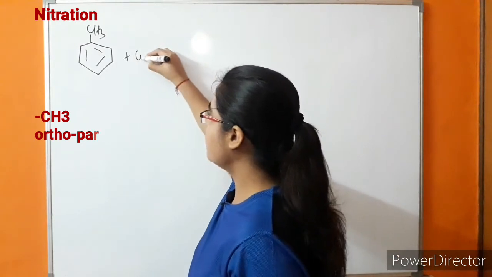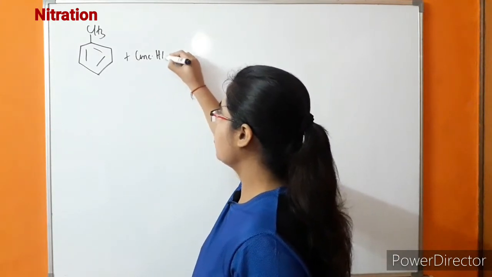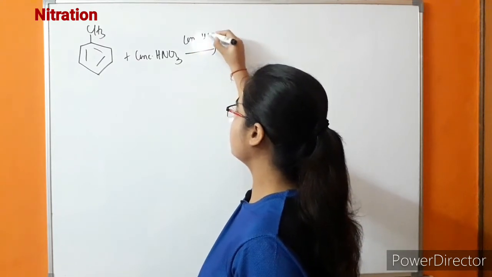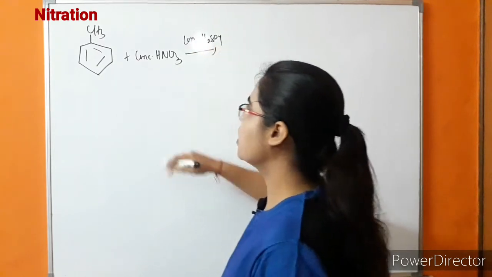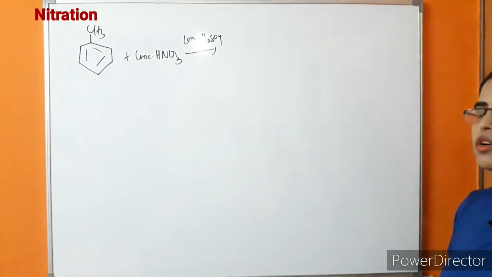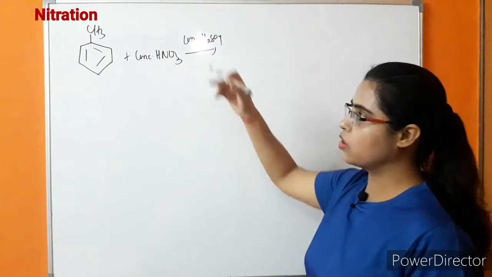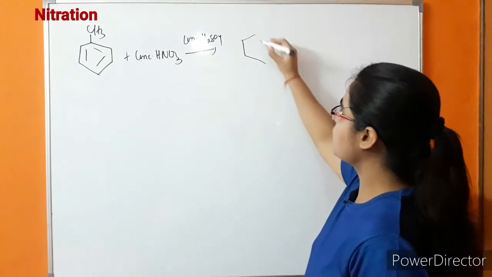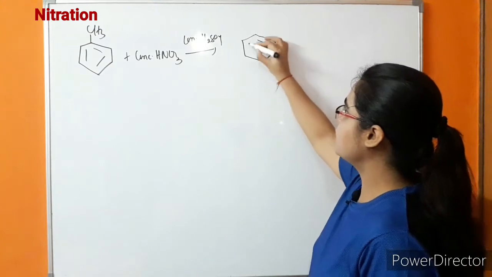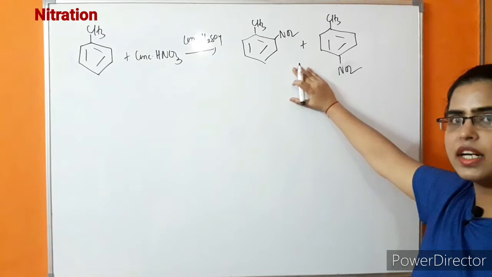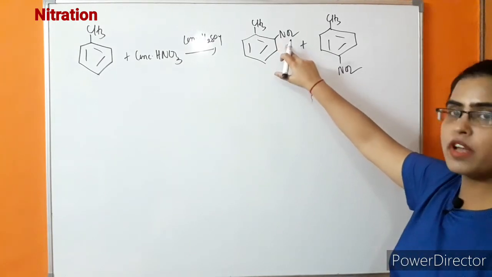So concentrated HNO3 in the presence of concentrated H2SO4 is reacting with toluene. The electrophile attaches on ortho and para position, so a mixture of products is obtained on the substitution of the NO2 group.